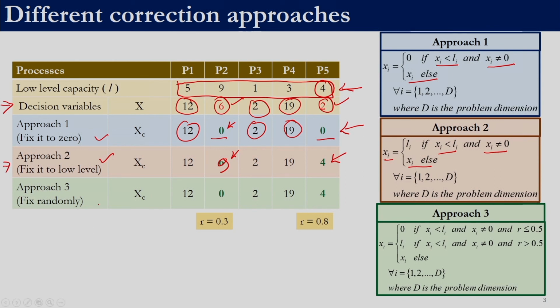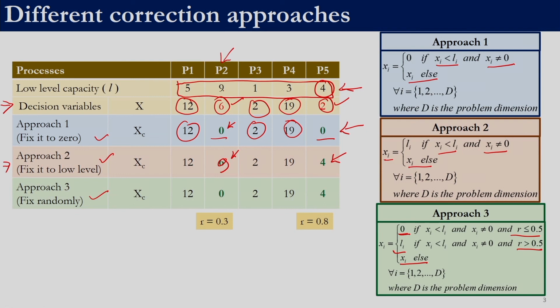There is also another approach wherein we fix it randomly. Here we generate a random number for every decision variable that is violating the domain constraint. If the random number generated is less than or equal to 0.5, we fix it to 0. If the random number is greater than 0.5, we fix it to the corresponding Li value. Otherwise, if it is in the proper domain, we do not need to change it. For example, consider the second process.